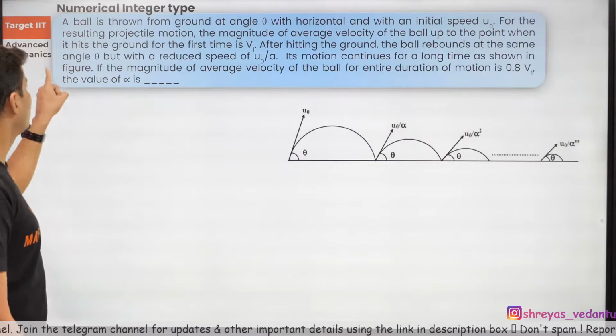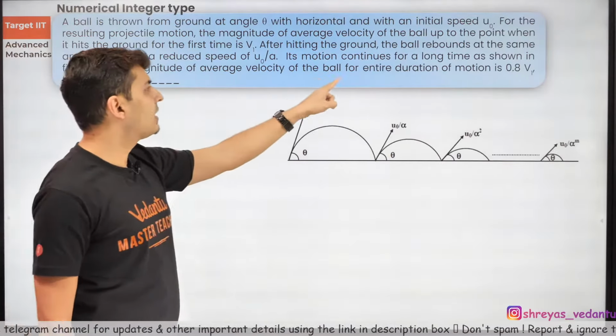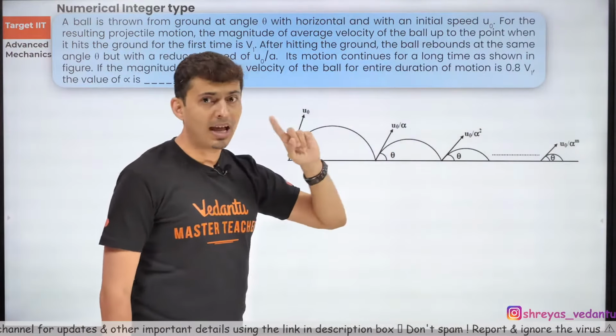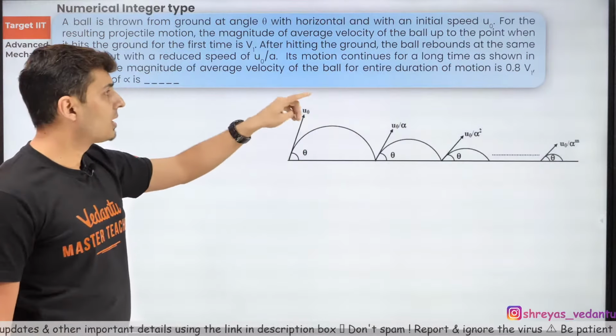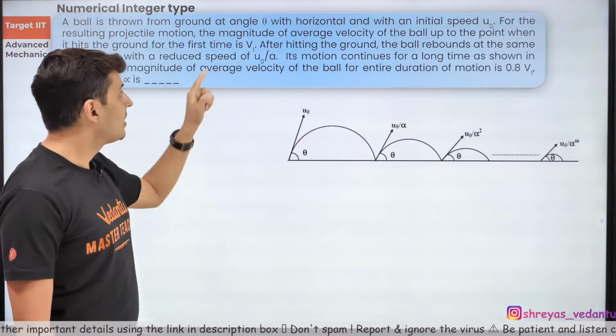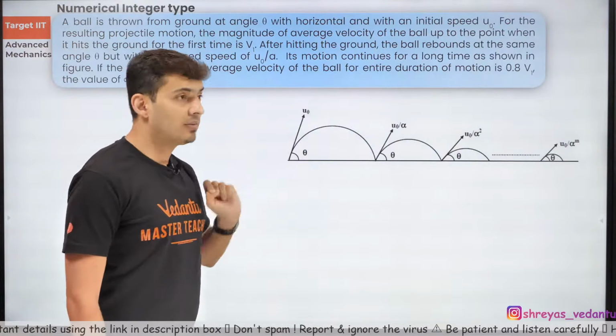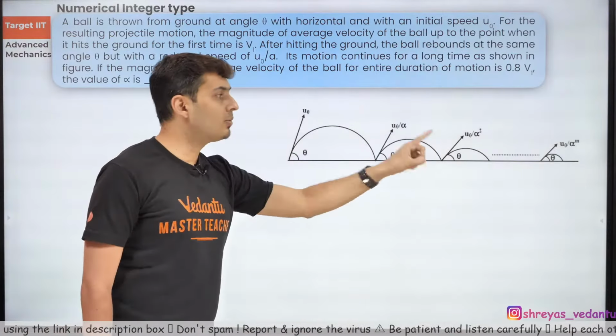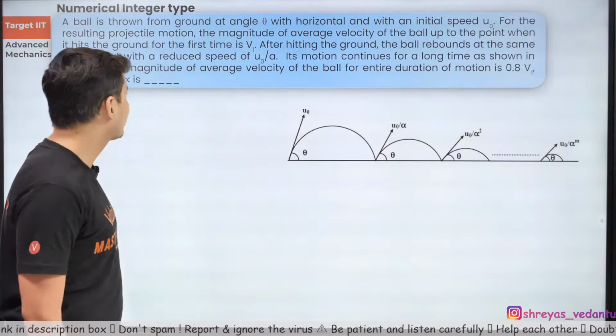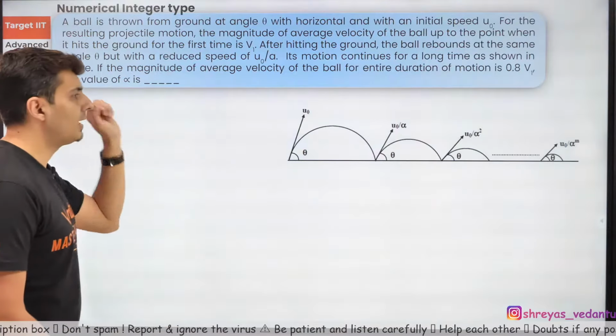Now the question is, for a long time, if the average velocity for the entire duration is 0.8 v1, where v1 is the average velocity for the first time. So for the entire motion, it is 0.8 times v1. Then what is the value of alpha?